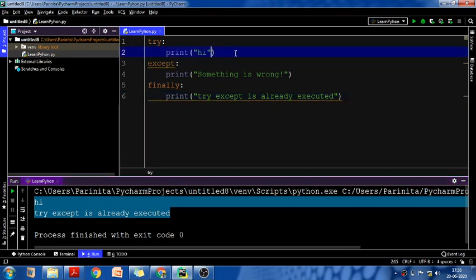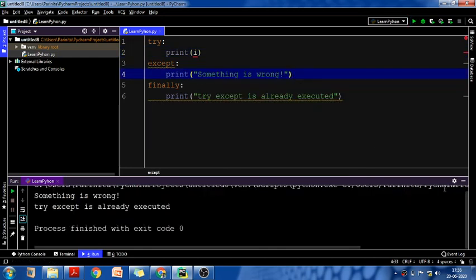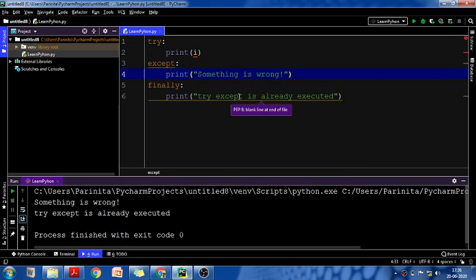Now in case I'm writing some wrong code here, for example again I am writing print i, let's see what will happen. So see, try is executed, there is something wrong, so except is executed, something is wrong is printed. Now again after that, at the end of try except, irrespective of whether your code has any error or not, the finally block will always be executed and here it is printed that try except is already executed.